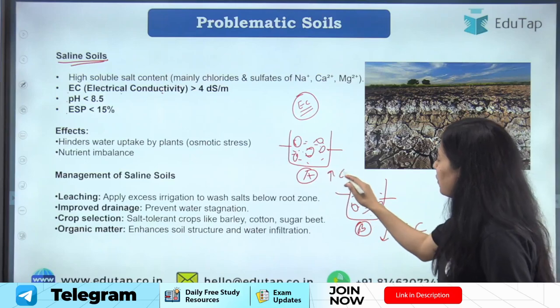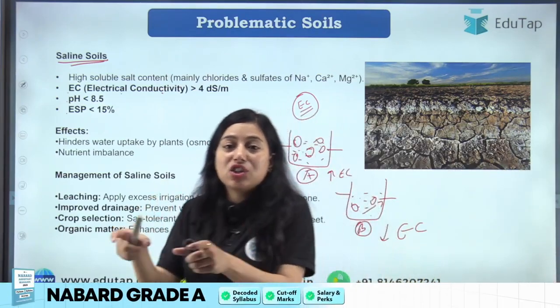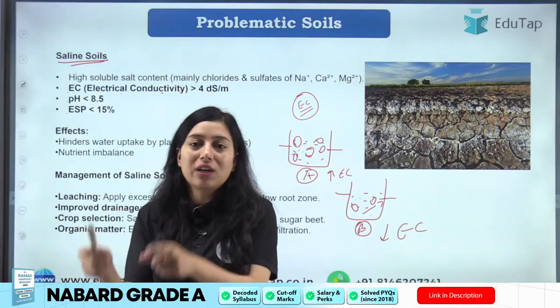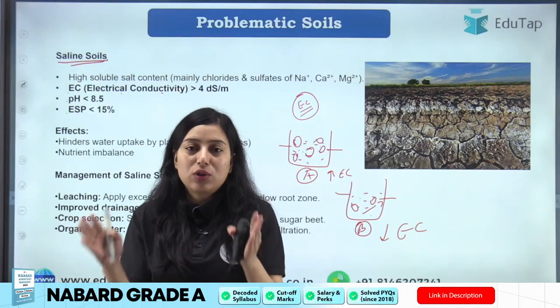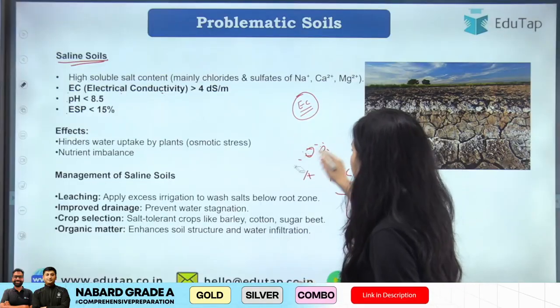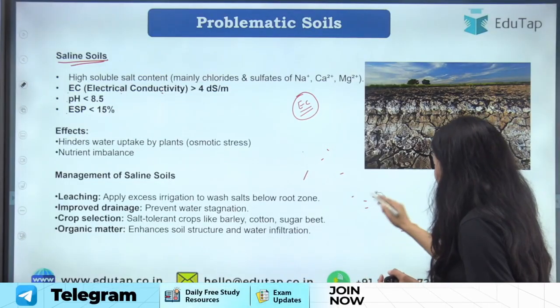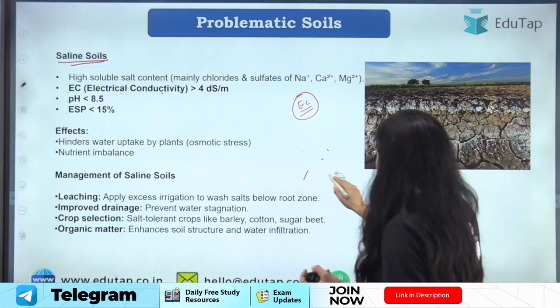So with this, I wanted to tell you what electrical conductivity is. It tells us the measure of the amount or concentration of salt present in that particular soil. Clear? It tells us how much salt is present in a particular soil. Okay, so that is your electrical conductivity.